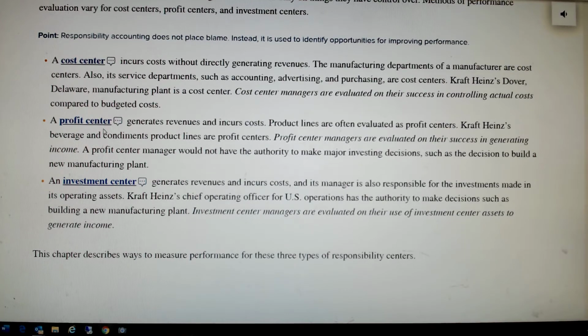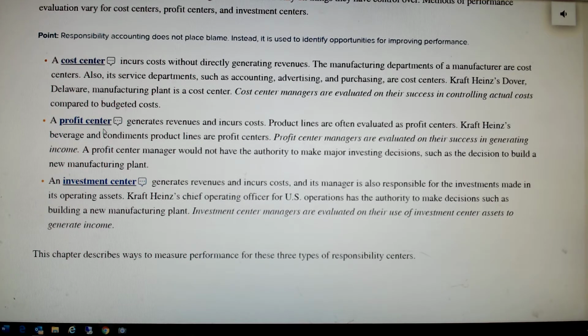Moving up the line, a profit center is a department that does, in fact, generate revenues and is responsible for generating revenues. Let's go back to the hotel example. The restaurant is a profit center because they are incurring costs, but they're also responsible for generating revenues. The lounge, if the hotel has a lounge, is a profit center because they're generating revenues as well as incurring costs. I would say probably the front desk or sales of the hotel. They're the ones responsible for generating the room revenue, getting guests in there, and they're incurring costs to do so as well.